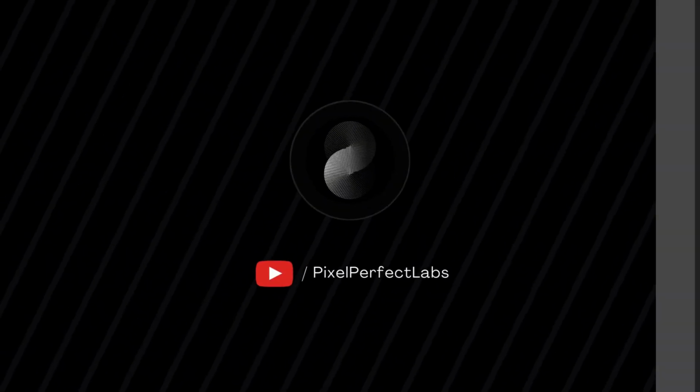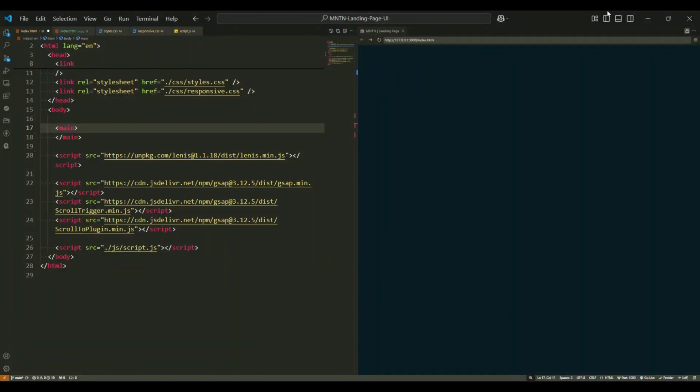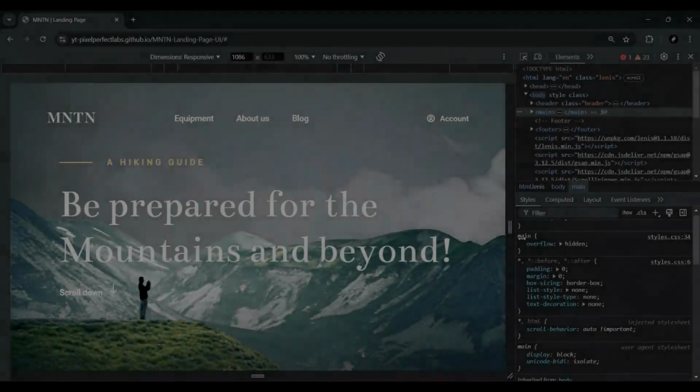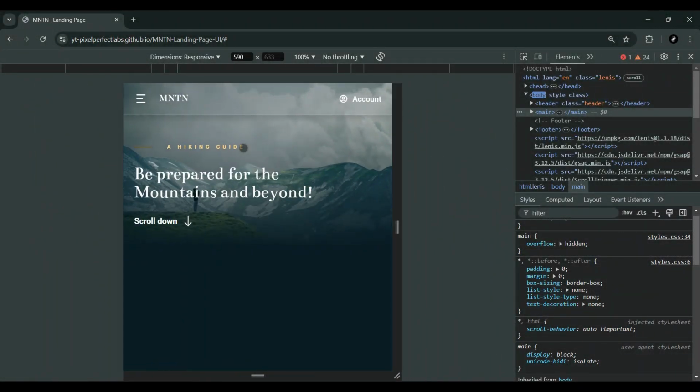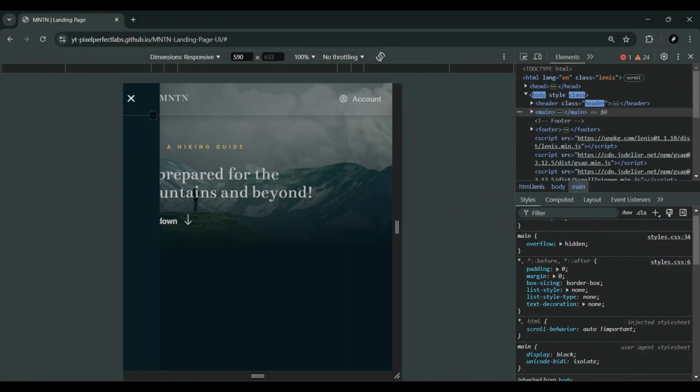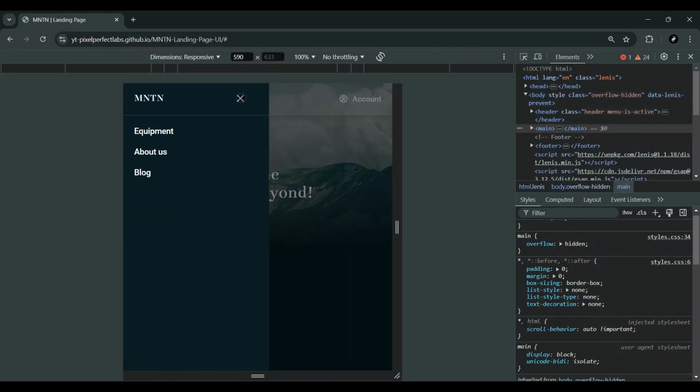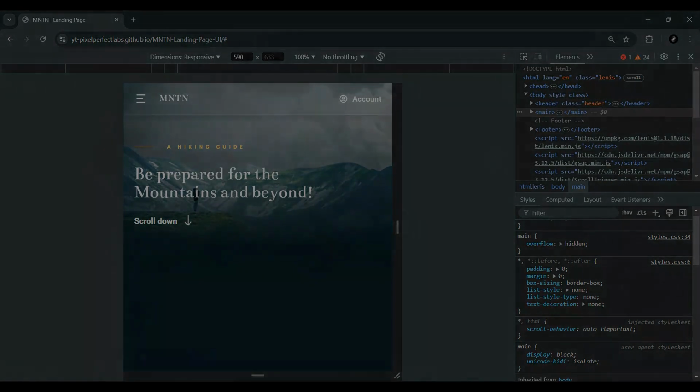Hey everyone! In this video, we're going to break down a section of code that's essential for creating a clean and functional navigation bar. We'll explore how different tag names and class names come together to make your website more interactive and user-friendly. Let's dive in.